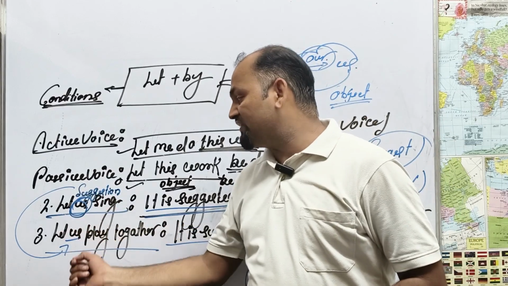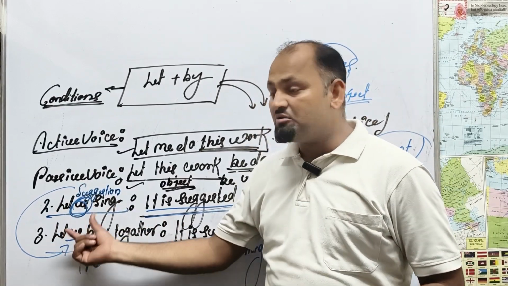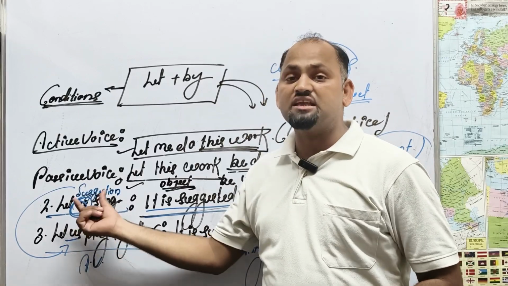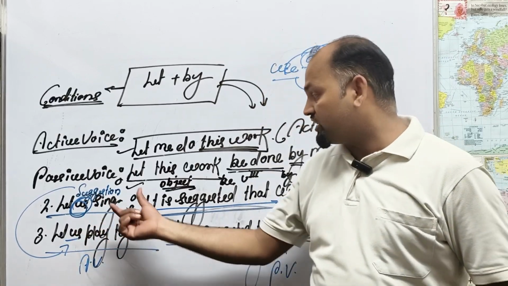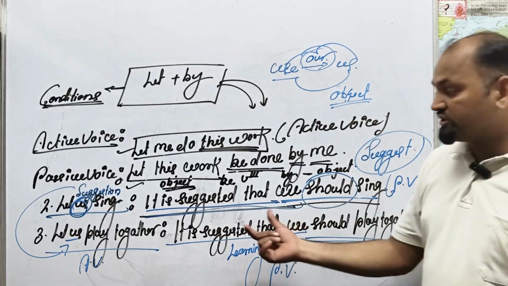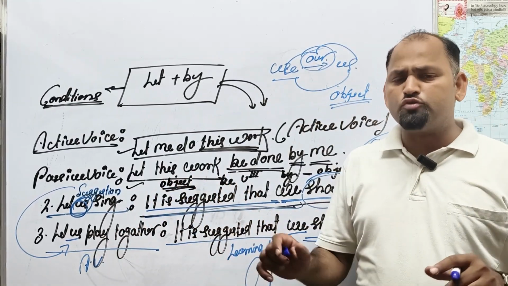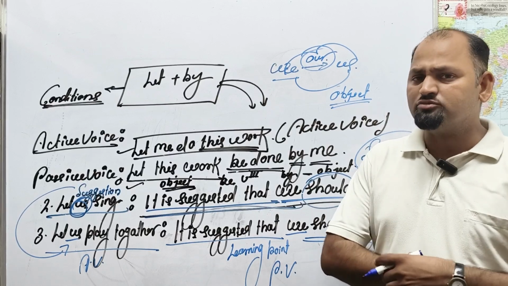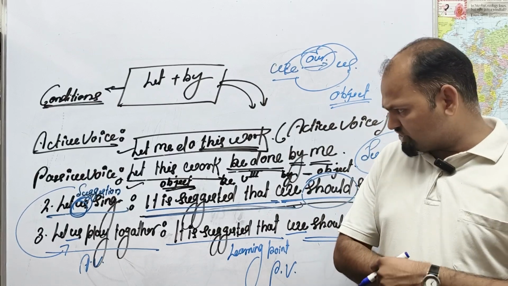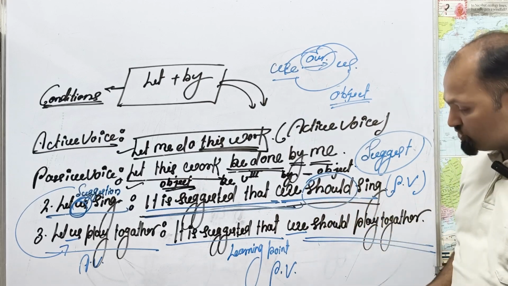Because this is a statement in active voice started with let, but there is a suggestion, there is advice. If it is advice, it is a, but mostly should is used for advice and suggestion. Mostly should has to be used for suggestion.